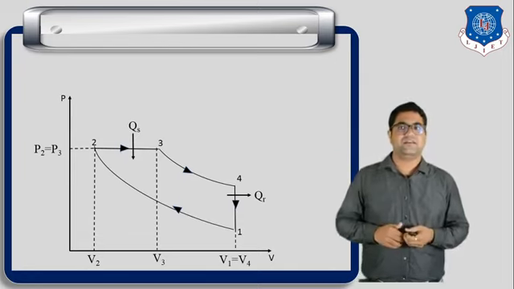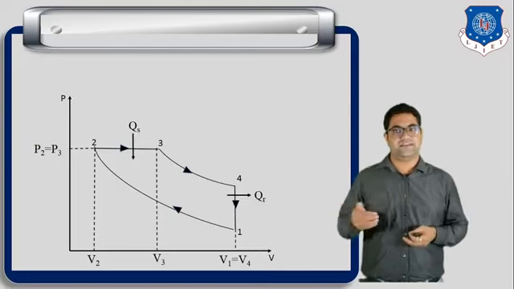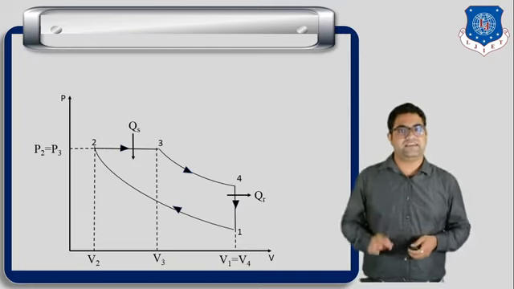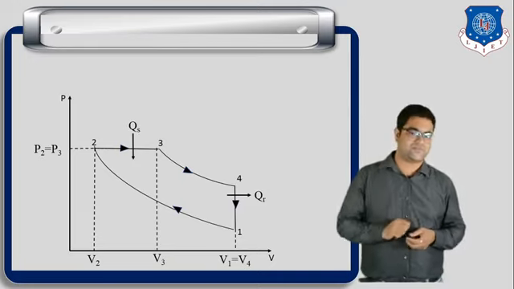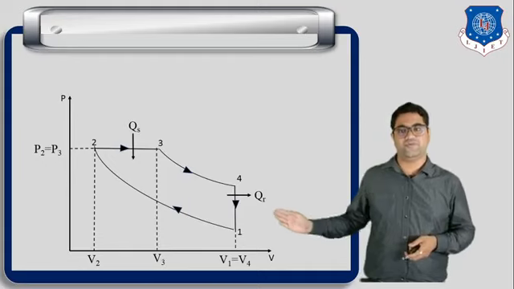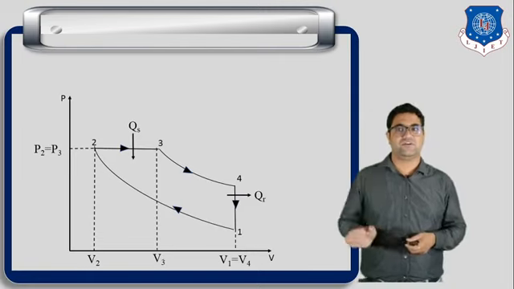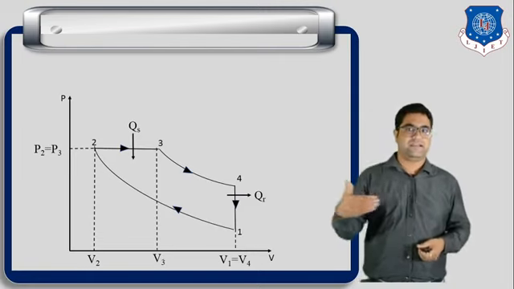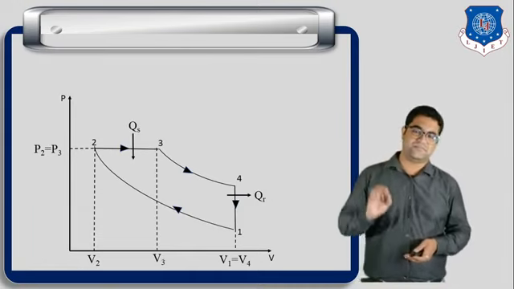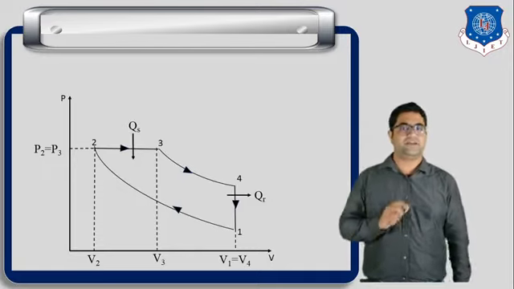Okay. Then next is the process number 3 to 4. In the process number 3 to 4, again it is the expansion process, and during this expansion no heat transfer is taking place. So we can say that it is the adiabatic expansion process. Okay. Now process number 4 to 1. During the process 4 to 1, again volume remains constant. You can see from the diagram that the volume remains constant. So we can write it as V4 equals V1, and during this the heat is rejected from the system. So we can write it as a constant volume heat rejection process. Okay, so this is all about the 4 processes of the diesel cycle.